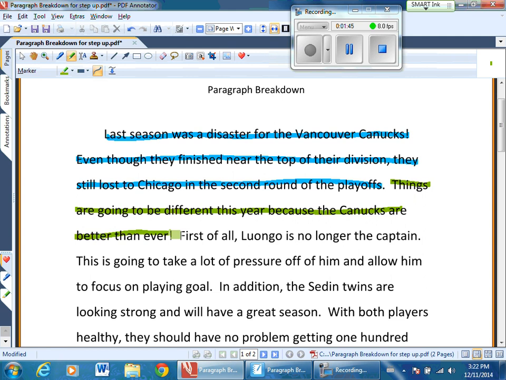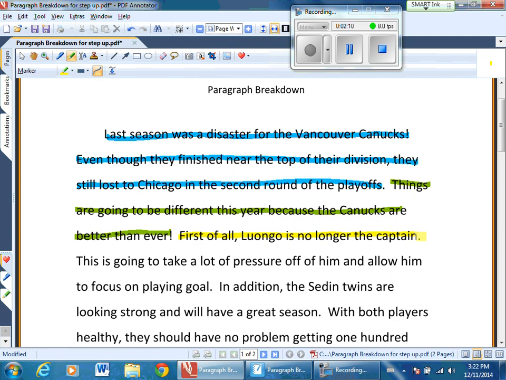So now that this statement has been made, the author has to now give reasons why things are going to be different and better for next year. So this is where the first supporting detail comes in. And as you can see, it says here, first of all, Luongo is no longer the captain. So the first reason that is given is that Luongo is no longer the captain of the Vancouver Canucks.